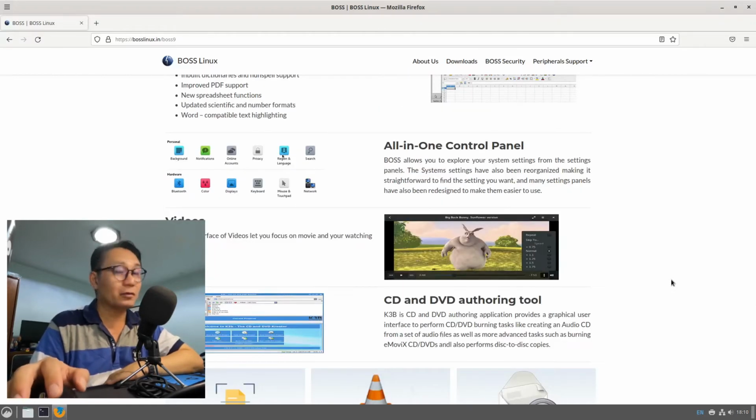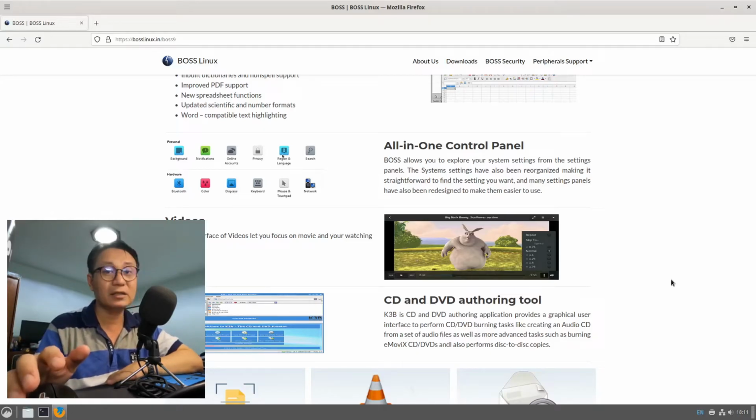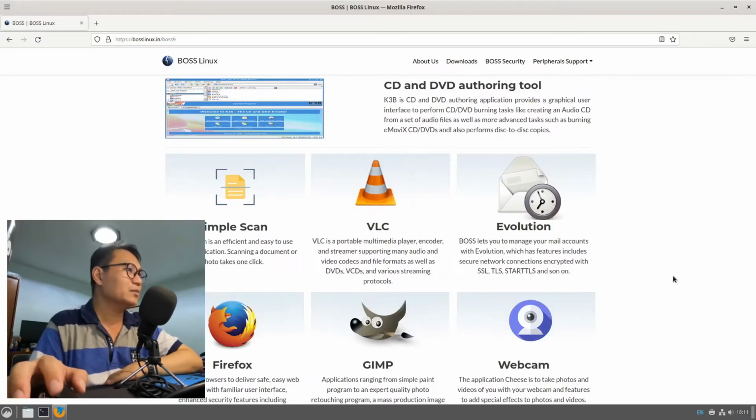All-in-one control panel. Well, if Windows kills their control panel, Boss Linux India has maintained its all-in-one control panel. The video experience is awesome because they're using VLC and all those tools. At the same time, there is Simple Scan to scan your documents.